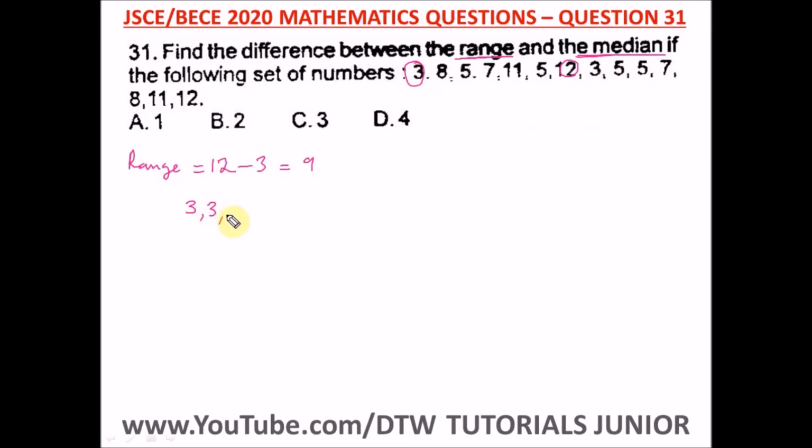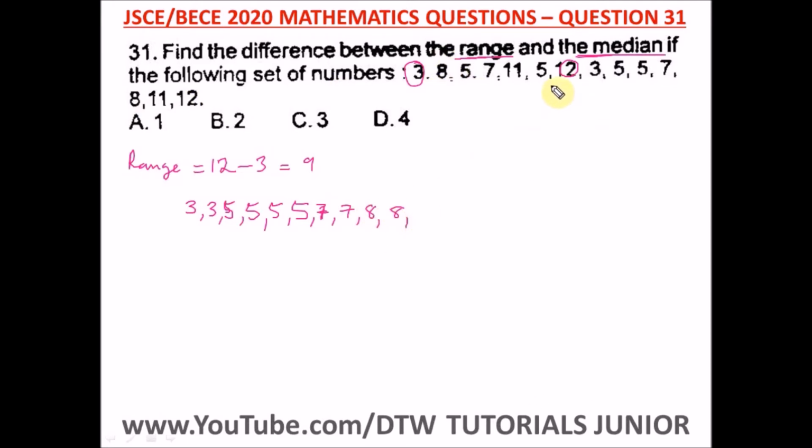Write it down. The next number higher than 3 is 5. So we have 5 here, another 5 here, another 5 here, and another 5 here. What's the next number? Is there a 6? No. The next number higher than 5 is 7. And we have how many 7? 2, 7. So let's drop down 7, comma 7. The next number is 8. We have 2 8s here, so we have 8, 8.